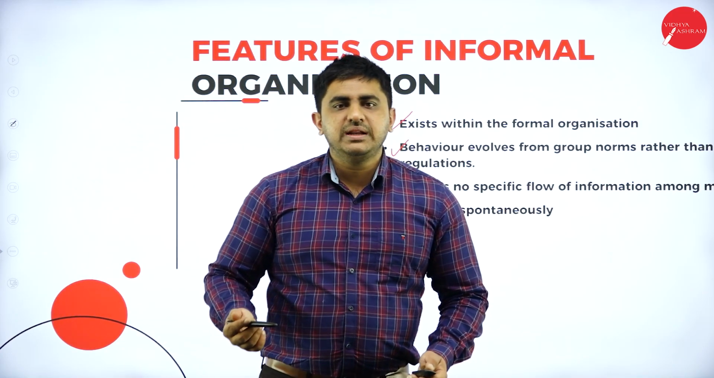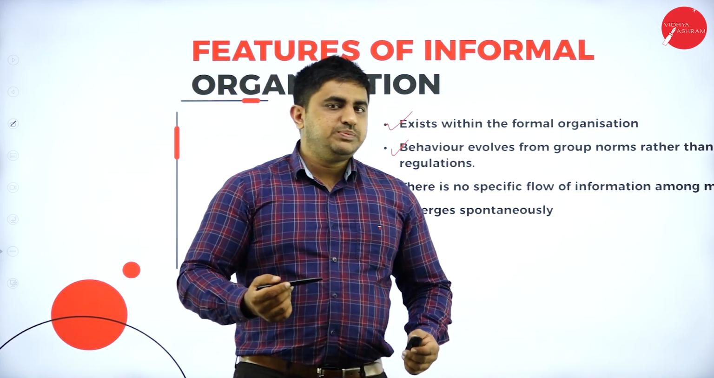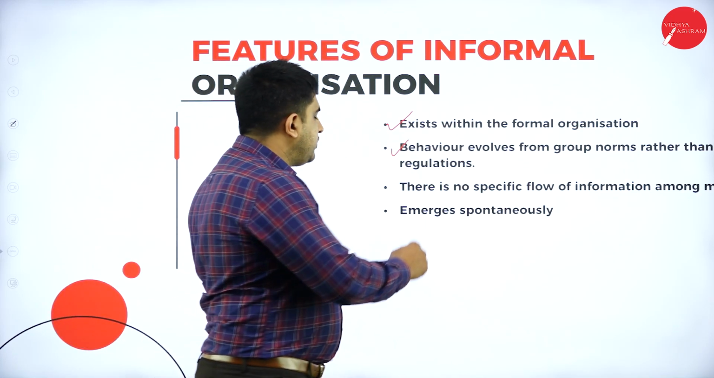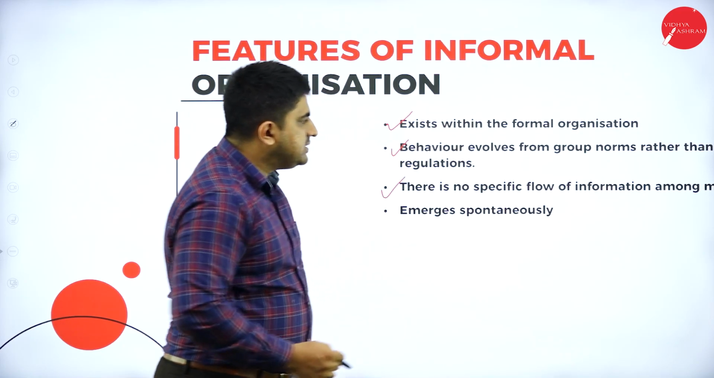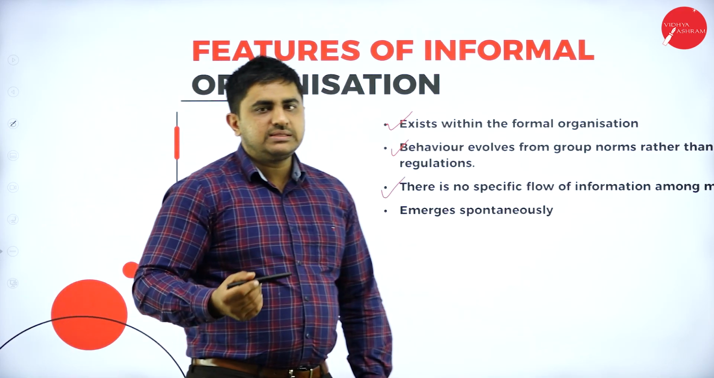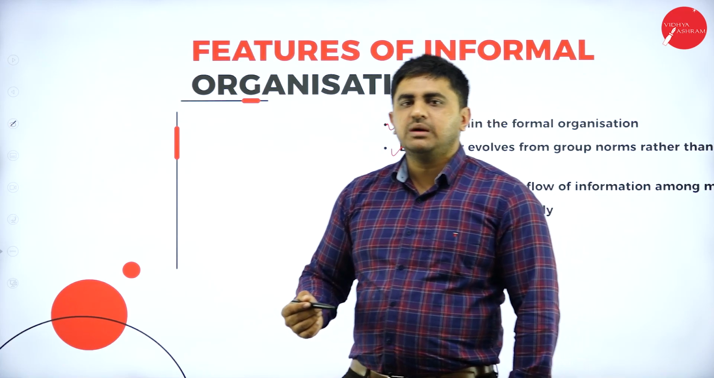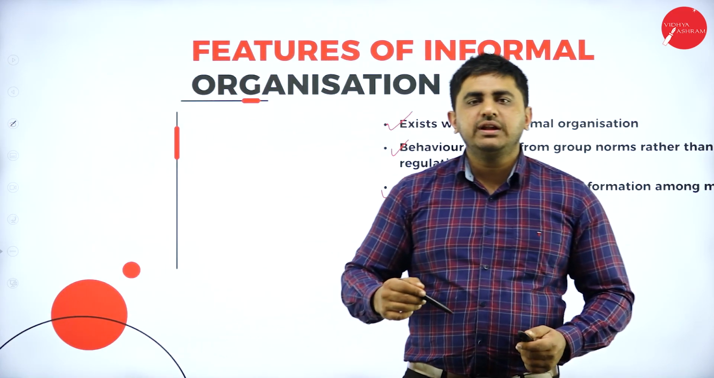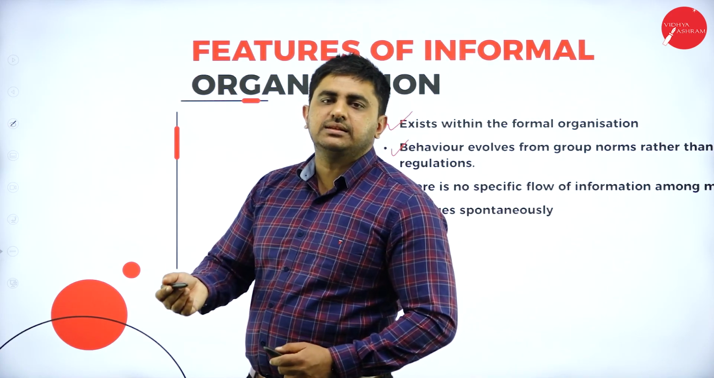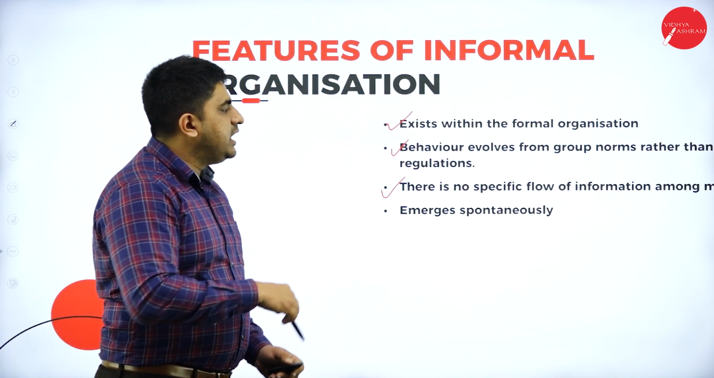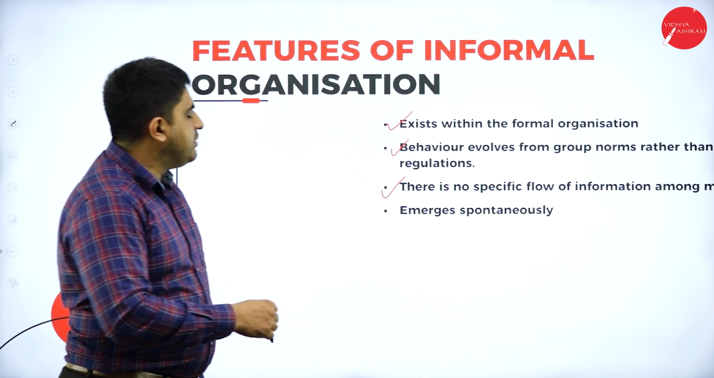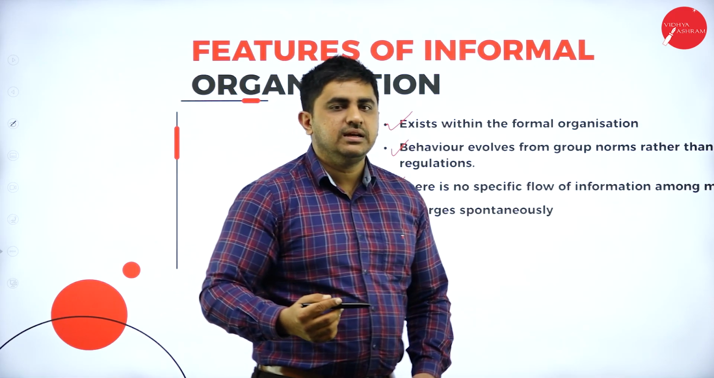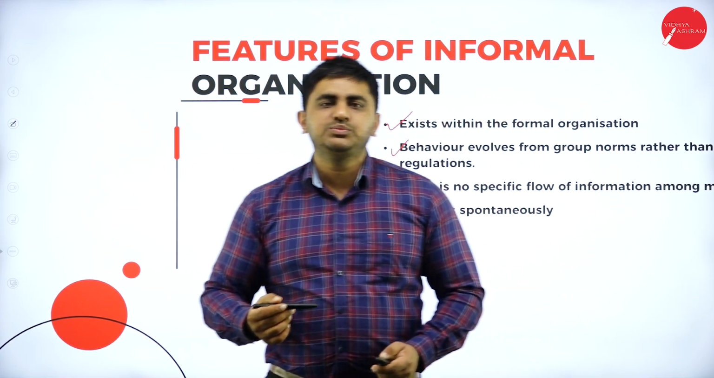Just what people in the group are talking about, you tend to speak about that. That is group norms. There is no specific flow of information among members. What happens is, they'll start one topic and they don't know what topic they are going to speak next. That is, there is no scope for specific information among members and it emerges spontaneously. Everything they speak in an informal organization emerges all of a sudden or spontaneously.